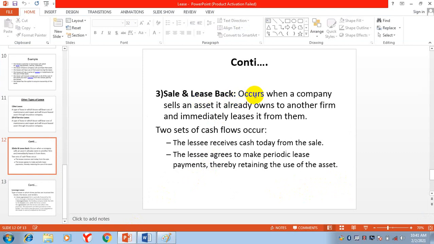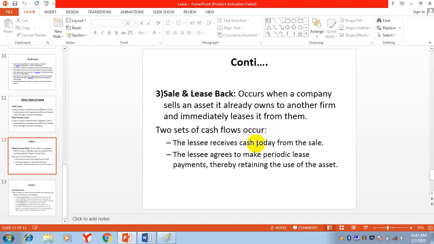Sale and lease back occurs when a company sells an asset it already owns. They own this asset and now they want to sell it to another firm and immediately take it on lease from them. Two sets of cash flows occur.